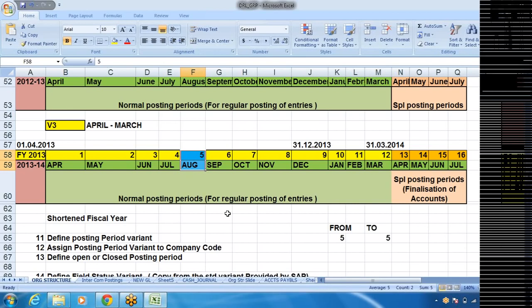So for that purpose, we keep the current month open and all the rest of the months closed, because I am not supposed to post any accounting entries in the past, as the monthly finalization has already been done and I cannot change that. Similarly, in the future, post-dated entries should not be posted, because they are not going to affect the current month. Anyway, for cash and bank, the purpose of posting future-dated entries is not required at all. So only the current month is kept open.